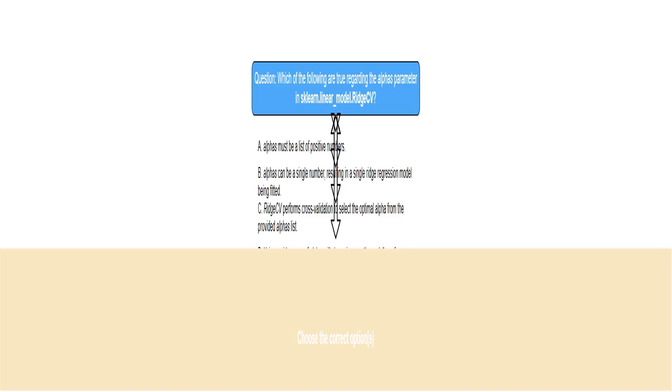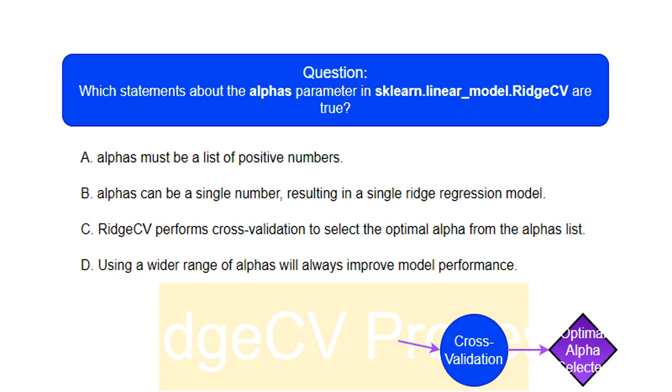The correct answers based on the explanations above are B and C. I bet you can spot them now. I'll explain the RidgeCV process.